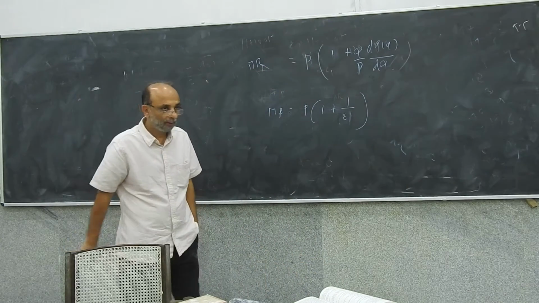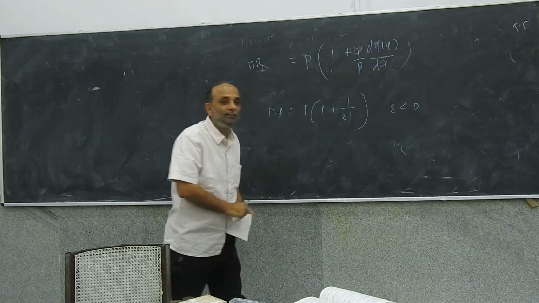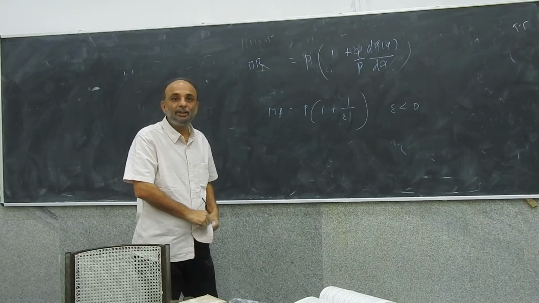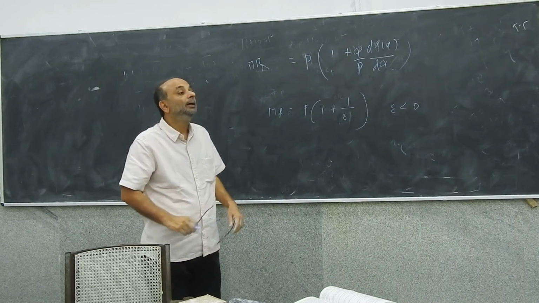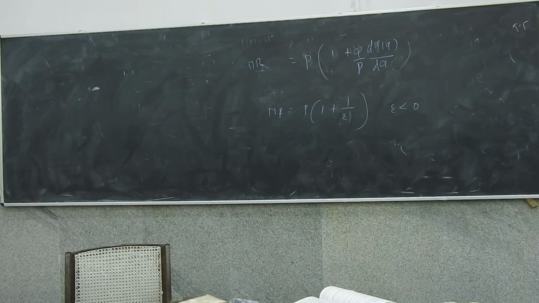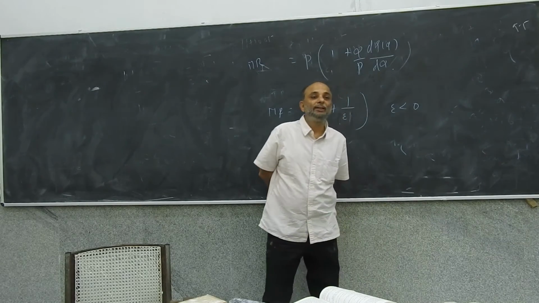Now, in general, E will be negative, right? In general, E will be negative. Okay. Now think of an interesting situation. We have a monopolist who sells in 2 markets. Okay, who sells in 2 markets.